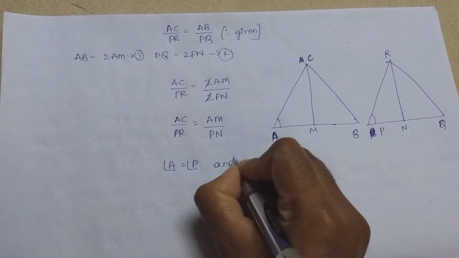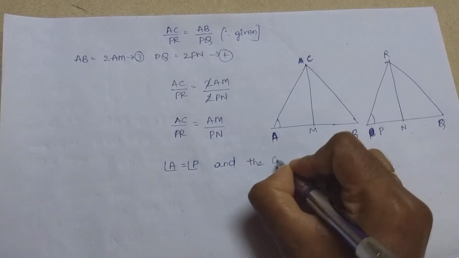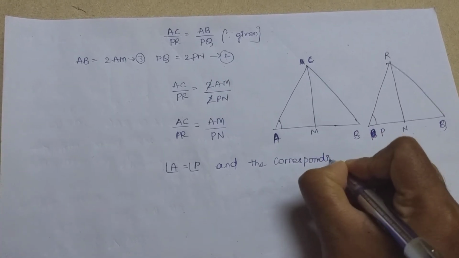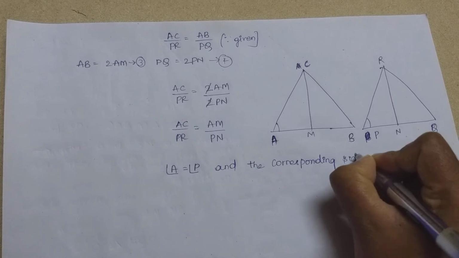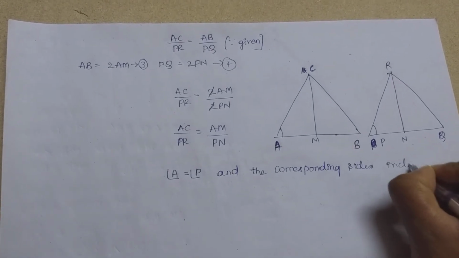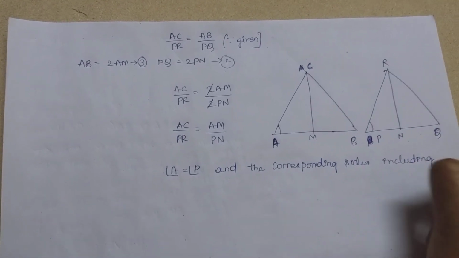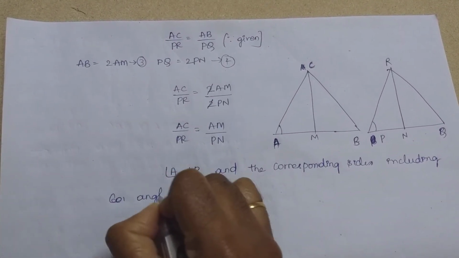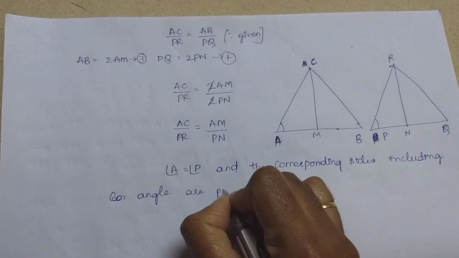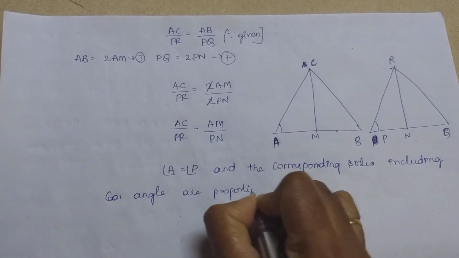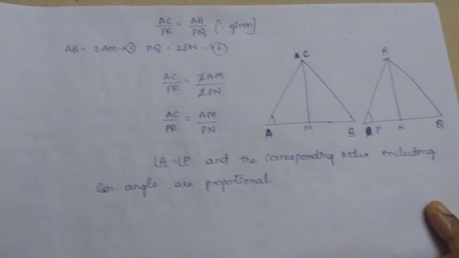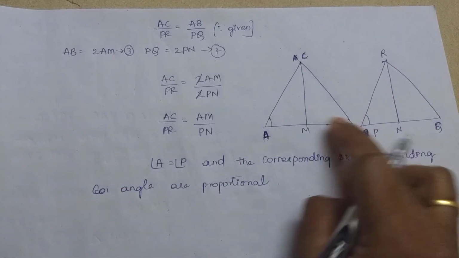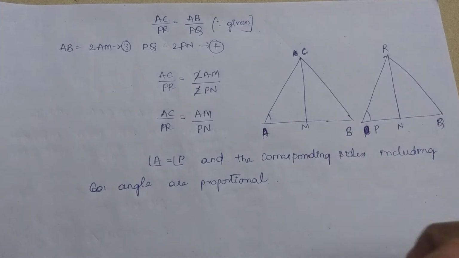and the corresponding sides including the angle are proportional. See, I'll explain this again. Here AC by PR equals AM by PN. So what does it mean?